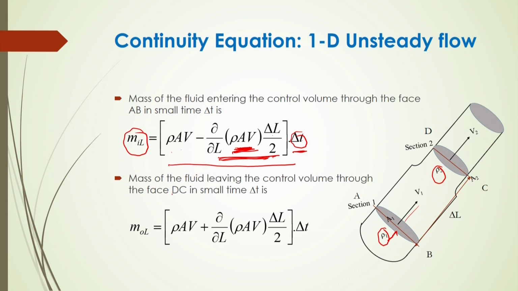Similarly, the mass of fluid leaving the control volume through the face DC in a small time delta t will be represented by this. Here the initial term will be rho A V into delta t plus dou by dou L of rho A V into delta L by 2, at this section, into delta t. So this will be your outflow mass flow rate.